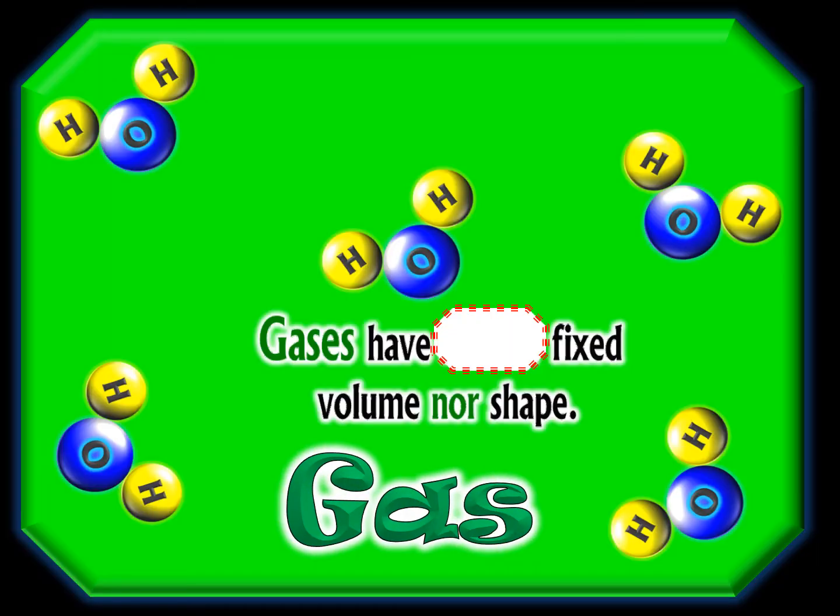So gases do not have a fixed shape. They do not have a fixed volume. They have neither, because of course they're always bouncing around. So they can take whatever volume is available. They can take whatever shape is available. They can change their shape and volume very, very easily. That's what makes something a gas. And this, of course, gives rise to the gas laws, which study the properties of a gas.